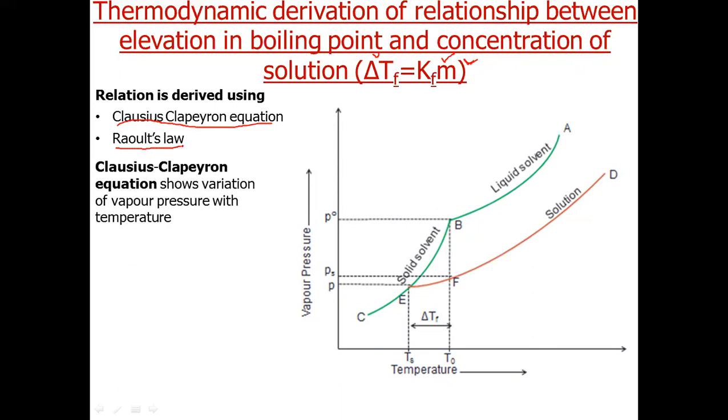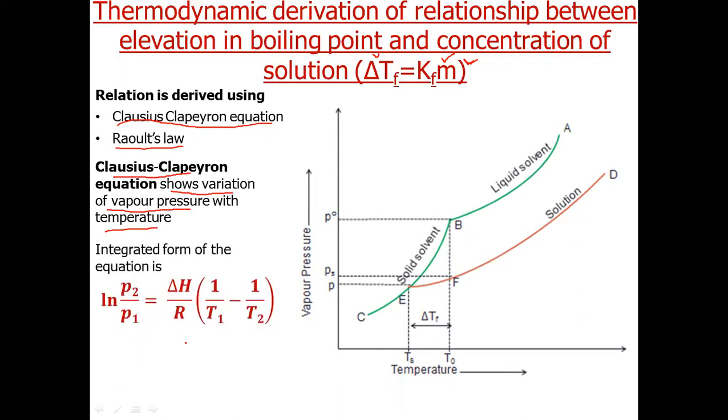As already discussed in our previous lecture, the Clausius-Clapeyron equation shows the variation of vapor pressure with the temperature, and this equation is given by ln P2 by P1 is equal to delta H by R into 1 by T1 minus 1 by T2, where 1 and 2 correspond to any 2 points on a particular curve.